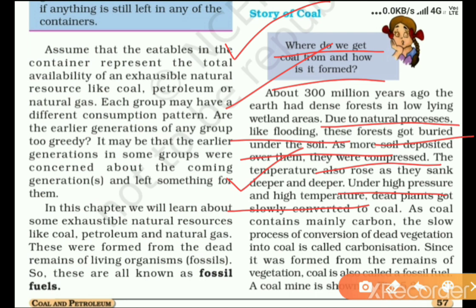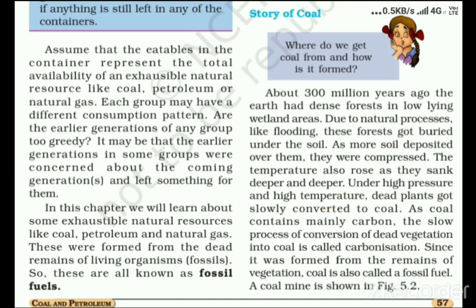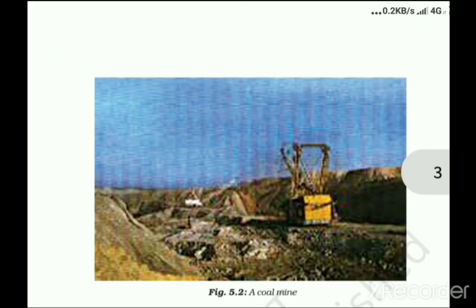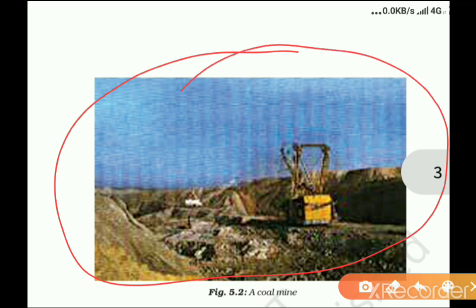As coal contains mainly carbon, the slow process of conversion of dead vegetation into coal is called carbonization. Since it was formed from the remains of the vegetation, coal is also called a fossil fuel. A coal mine is shown in figure 5. Now here is the coal mine. You can easily observe it.